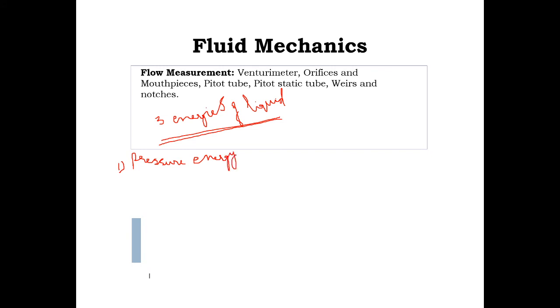Second one is kinetic energy, important thing, or simply I can write it as KE, kinetic energy. Next, third one is potential energy. This is nothing but datum energy.